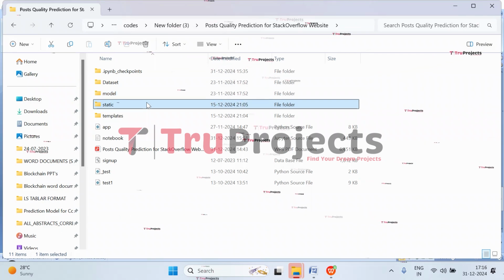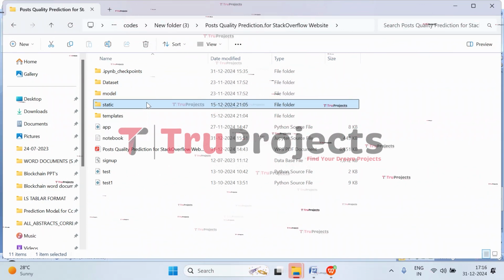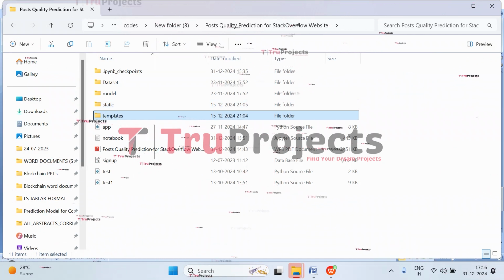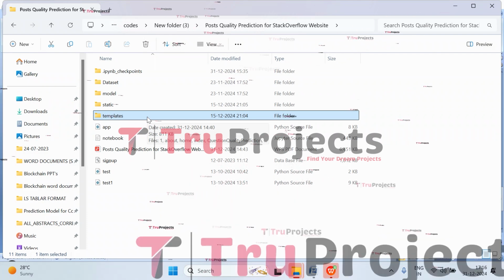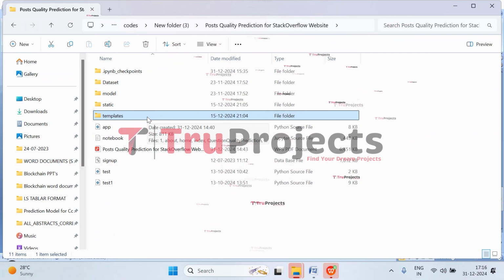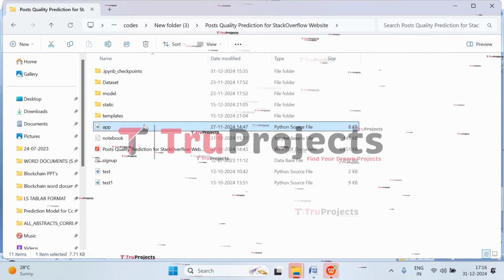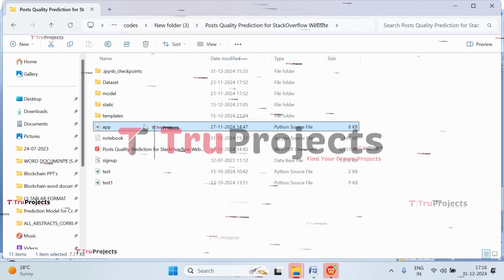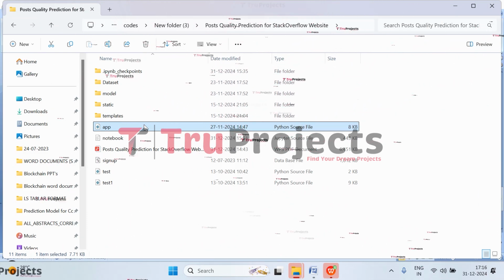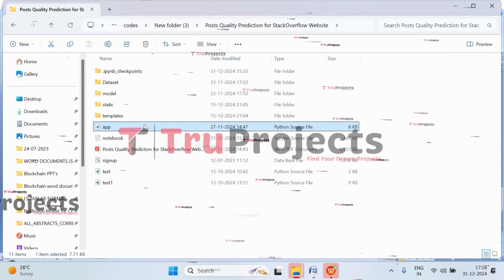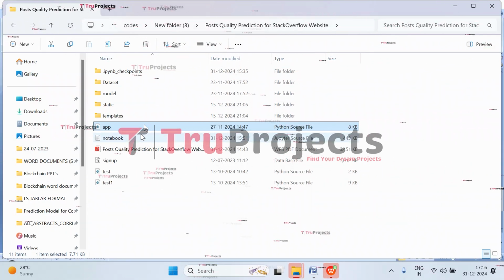And here in this static folder, we have files related to CSS, JavaScript, and Bootstrap files, which are important for the visual appeal. And the next is the templates folder. This folder contains all the HTML pages used in this project. It typically includes files like index.html, about.html, etc., which represent different pages of the website. And here we have the app.py file. This .py file contains the information related to front-end logic. It includes code written in Python that handles server-side operations such as processing user requests, interacting with the database, and generating dynamic content to be rendered in HTML templates.